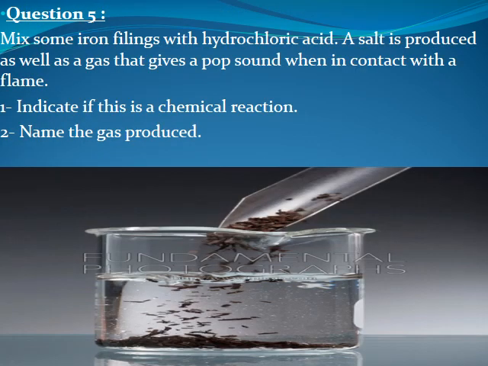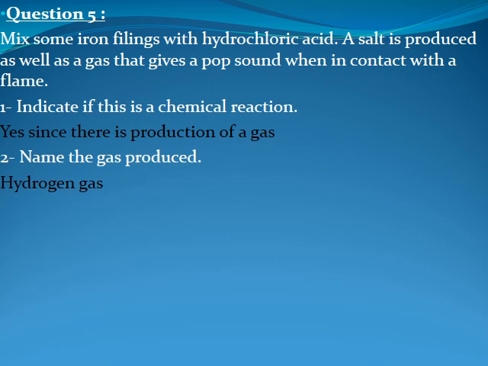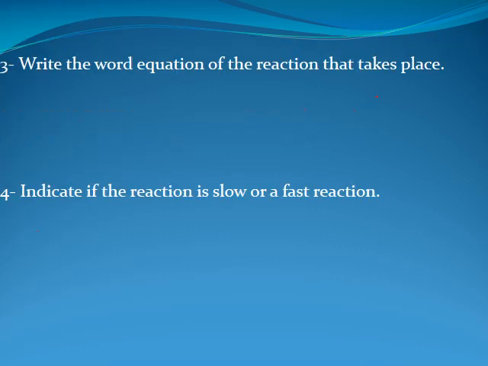Question number 5. Mix some iron filings with hydrochloric acid. This reaction is hydrochloric acid with iron, meaning that acid plus metal. A salt is produced as well as a gas that gives a pop sound in contact with the flame. Indicate if this is a chemical reaction. Name the gas produced. So this reaction is between an acid plus metal. It gives salt plus hydrogen gas since it gives a pop sound. We have a production of a gas, so it is a chemical reaction. The gas produced is hydrogen gas.